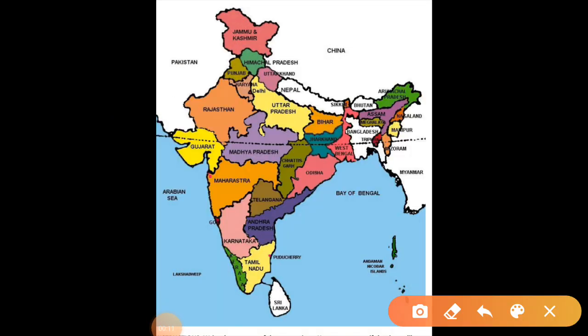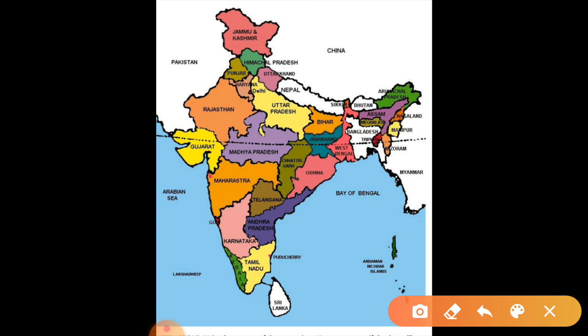Good morning, students. In the last videos, we have discussed the position and location of India. Before that, we had understood latitudes and longitudes. Some more points we will be discussing in the same chapter, so let us start. This is the physical political map of India. Today I will show you the physical divisions also.